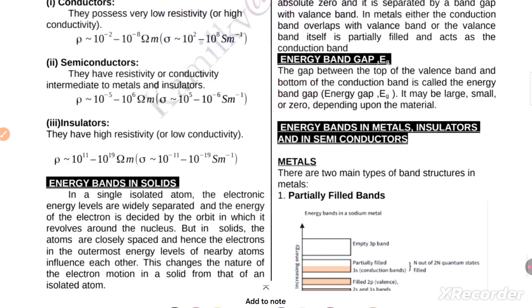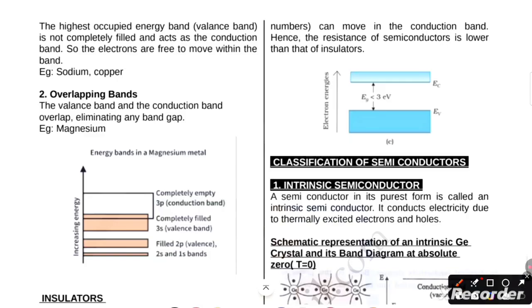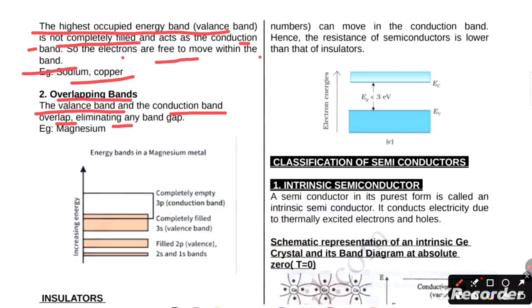ठीक है, empty 3s band. The highest occupied energy band, the valence band, is not completely filled and acts as the conduction band. So electrons are free to move within the band. Sodium, copper. Now, second is the overlapping band. The valence band and the conduction band overlap, eliminating any band gap. Magnesium. So this is the diagram for the energy band in magnesium metal: completely empty, completely filled, filled with valence electrons.